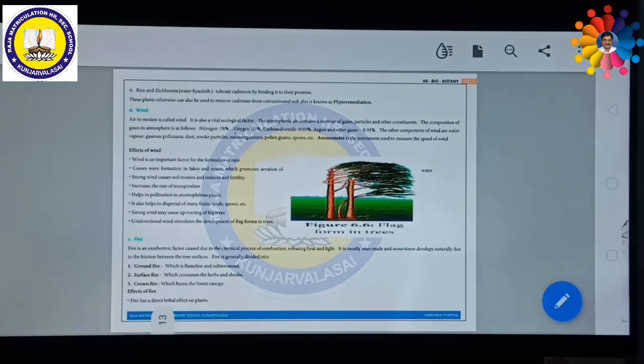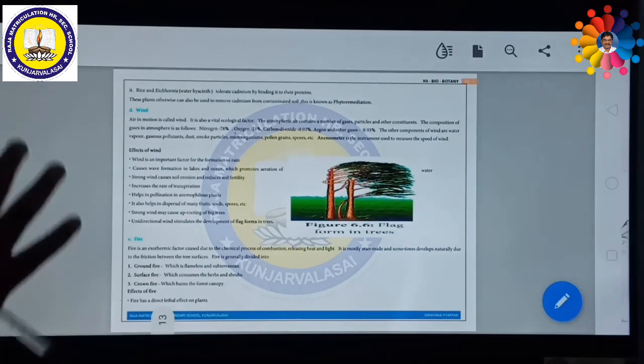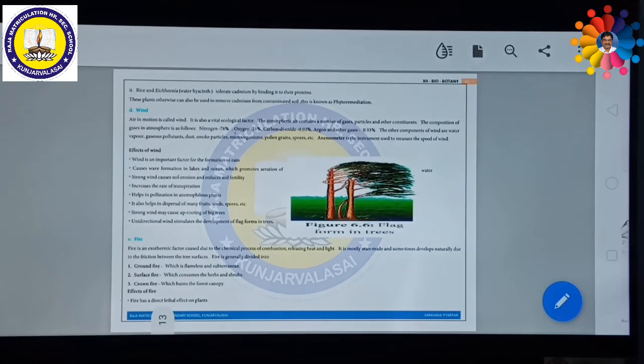It is also helpful in dispersing many fruits, seeds, and spores. It is also helpful in pollination in anemophilous plants. Anemophilous means plants whose seeds are dispersed and whose pollen grains are carried to the stigma by air. Strong wind may cause uprooting of big trees. Even big trees can be uprooted by very strong wind.